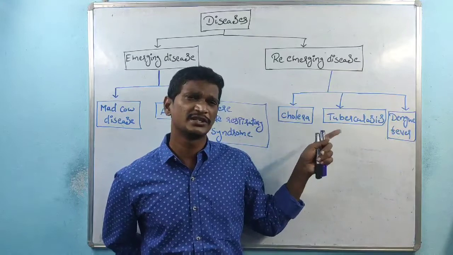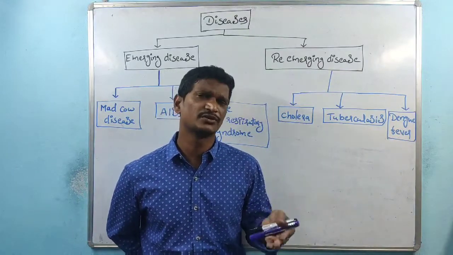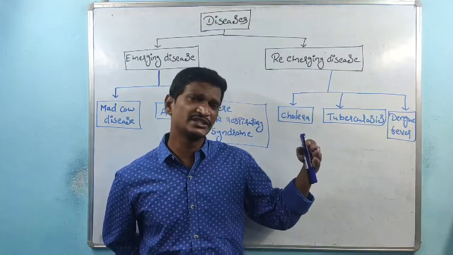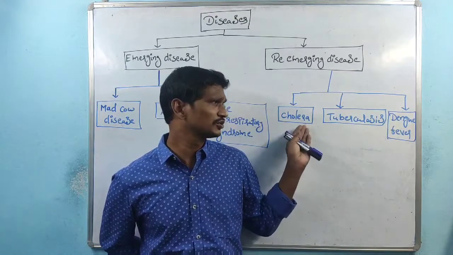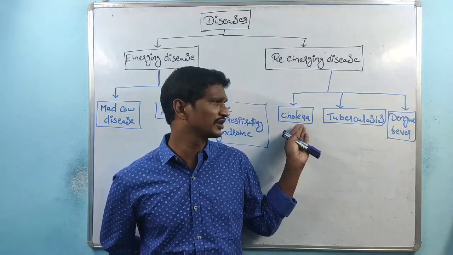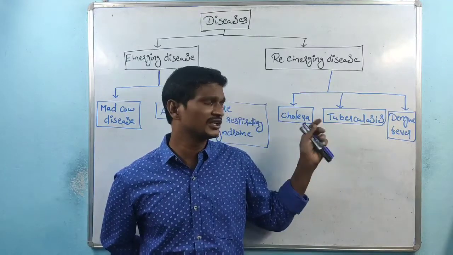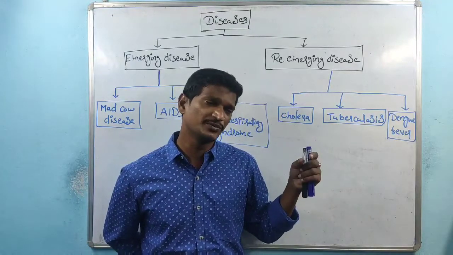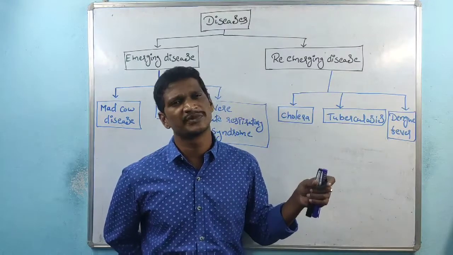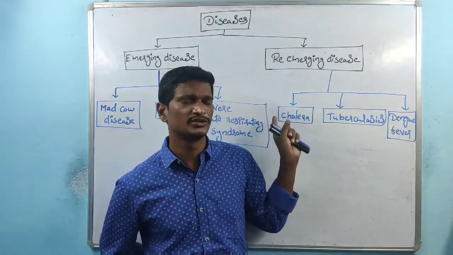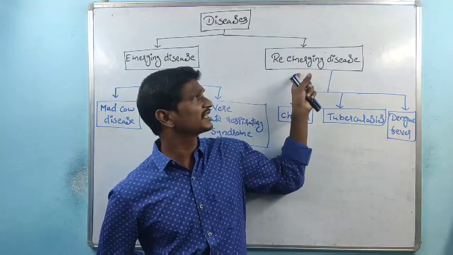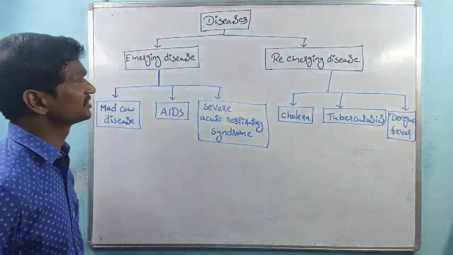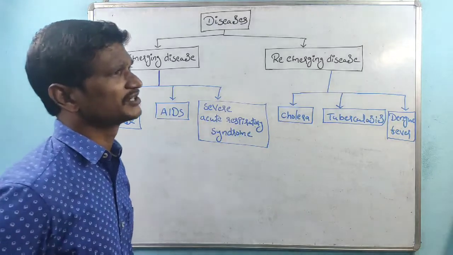So in the future, adaptations are going on all the time, right? Adaptation means that the genes undergo genetical changes. So definitely there is a chance of changes within the cholera bacteria, tuberculosis bacteria, and dengue organism. Definitely changes are going on. If the changes give strong pathogenicity to the organism, again these act on humans and kill them. That character is called re-emerging diseases. That kind of diseases are called re-emerging diseases, right? That is about emerging and re-emerging diseases.